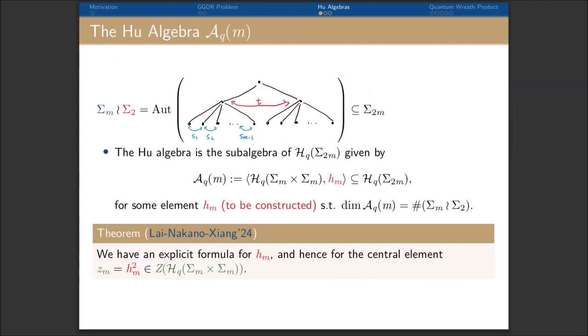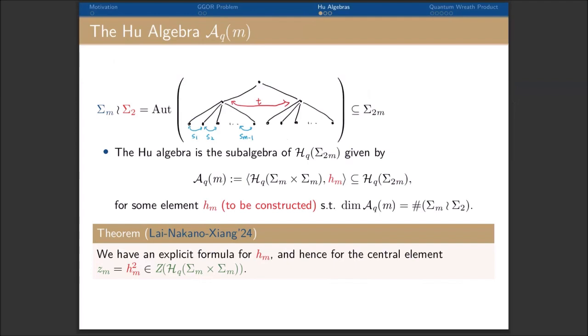The subalgebra generated by such an element will have, in general, a larger dimension than the order of the group. While Chun-Ju proved that there is an element satisfying the dimension property, he did not have an explicit formula for this extra generator H_m.